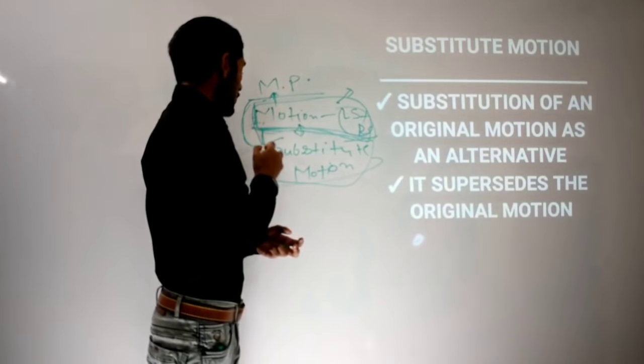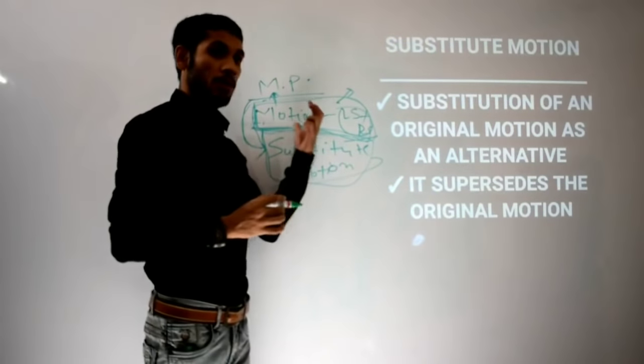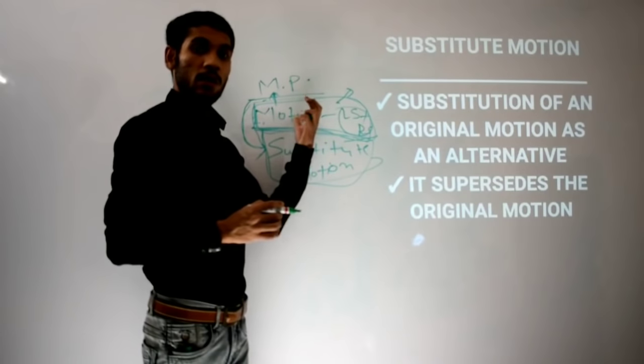So I have to bring a new substitute for this earlier motion.